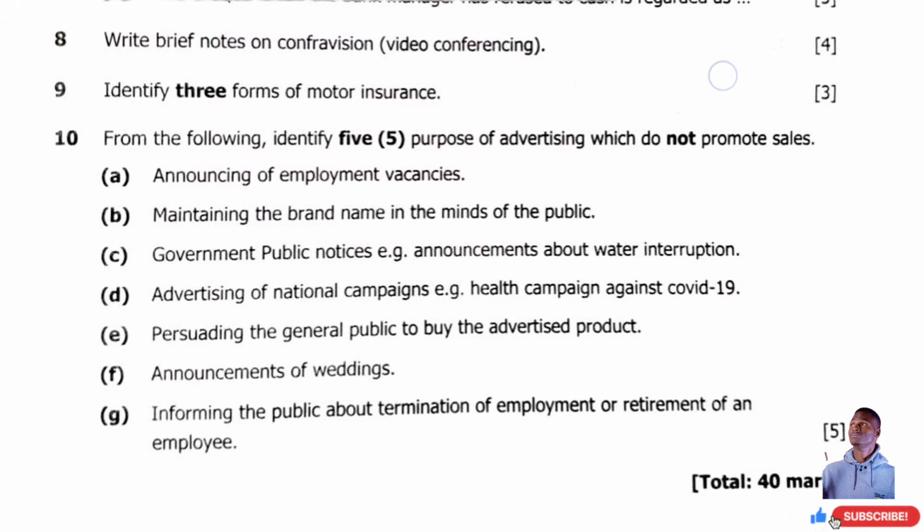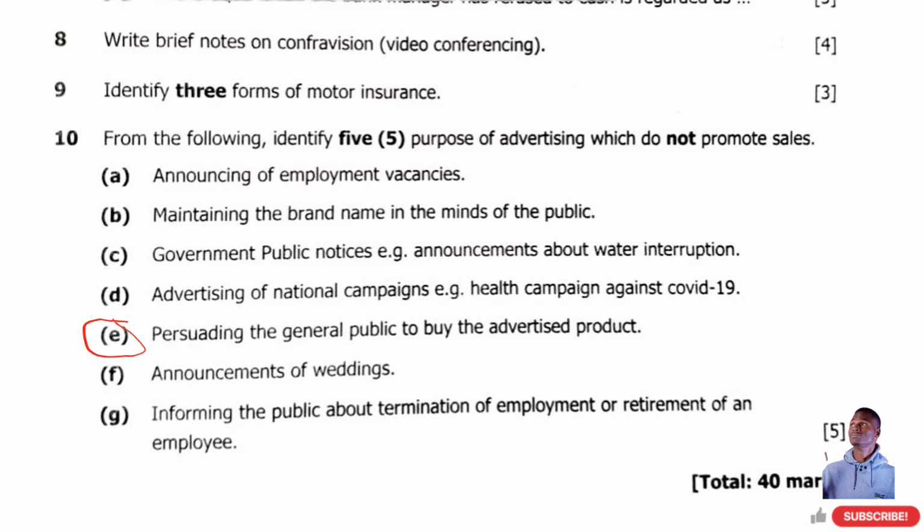Announcement of weddings. That one doesn't increase sales. So E is not there, you can remove this one. This one increases sales. Informing the public about termination of employment or retirement of an employee. Okay.